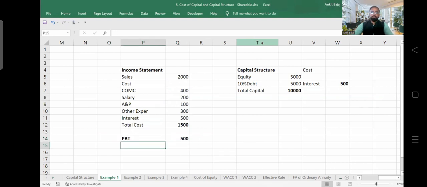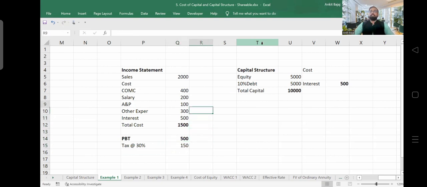And obviously, you will be paying the tax also. How much tax are companies in India liable to pay? Any idea? 30%, right? So 500 into 30% is 150 crore rupees. You will be paying tax of 150 crore rupees.